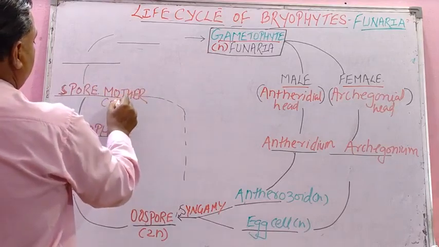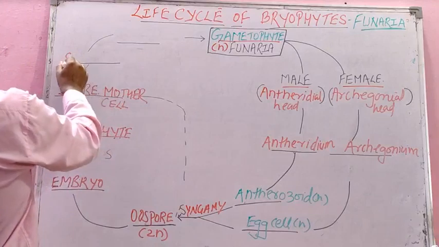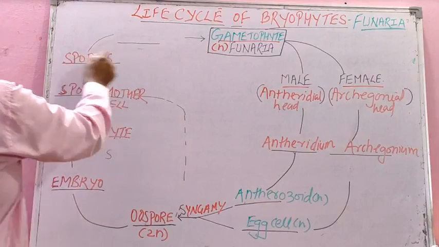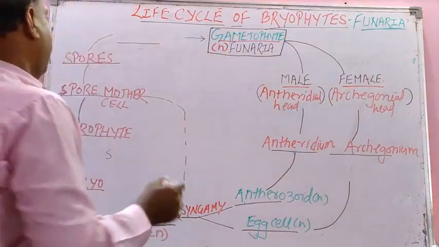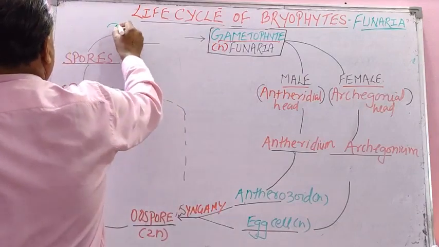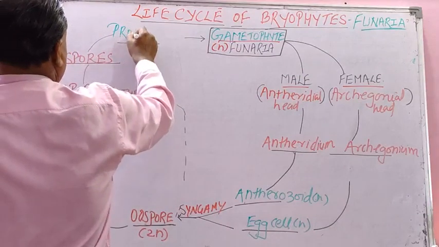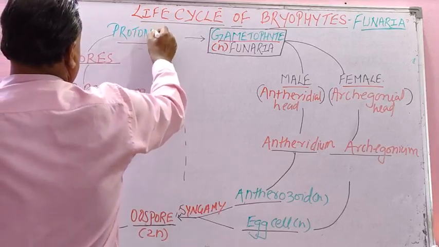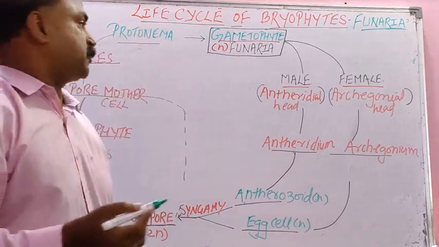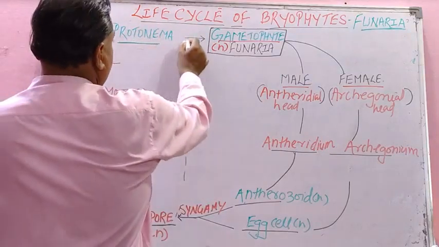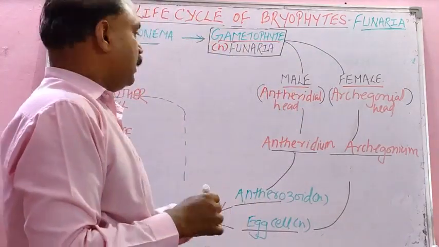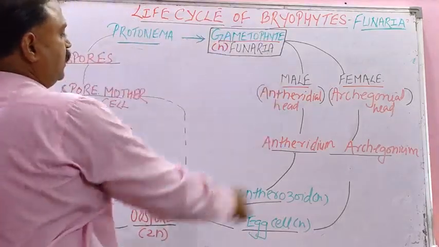This spore mother cell will develop spores, the reproductive bodies, and spores will develop protonema. In the last lecture I told you protonema or prothallus is the first body which generates from spores, and ultimately this protonema will again develop into the gametophytic plant, the Funaria plant, and again the same thing starts, student.